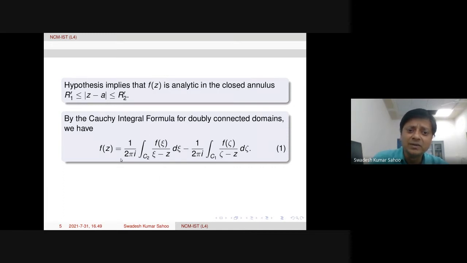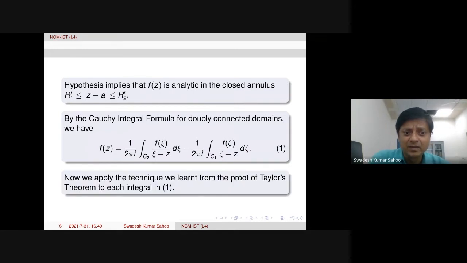Now what we do is take the idea from the proof of Taylor's theorem for these two integrals, the first integral in this equation 1 and the second integral in this equation 1, separately. Then we combine them, and we will obtain the Laurent series from here. So first we see C2. The denominator we have is xi minus z, so we rewrite 1 over xi minus z in terms of a series, the same way as with Cauchy's integral formula.